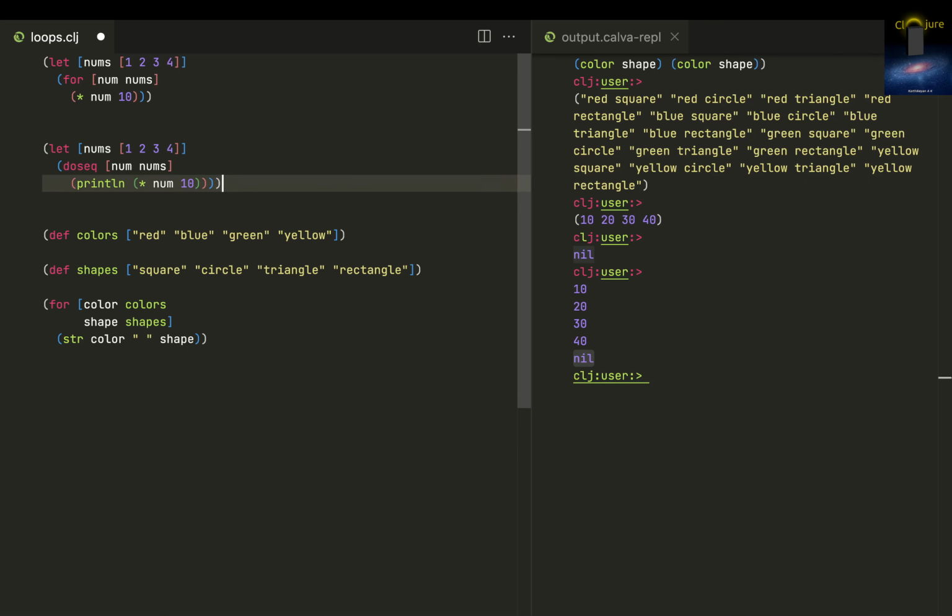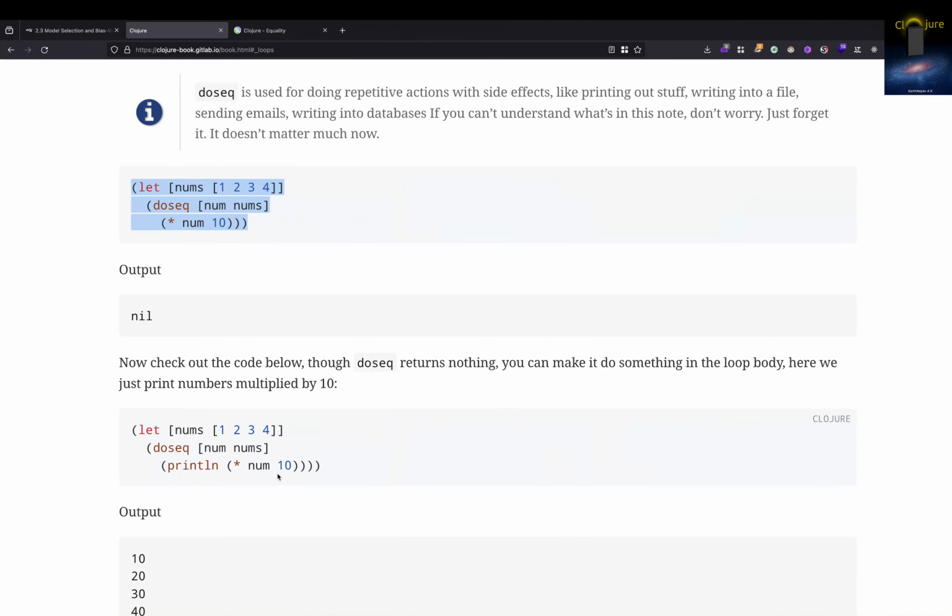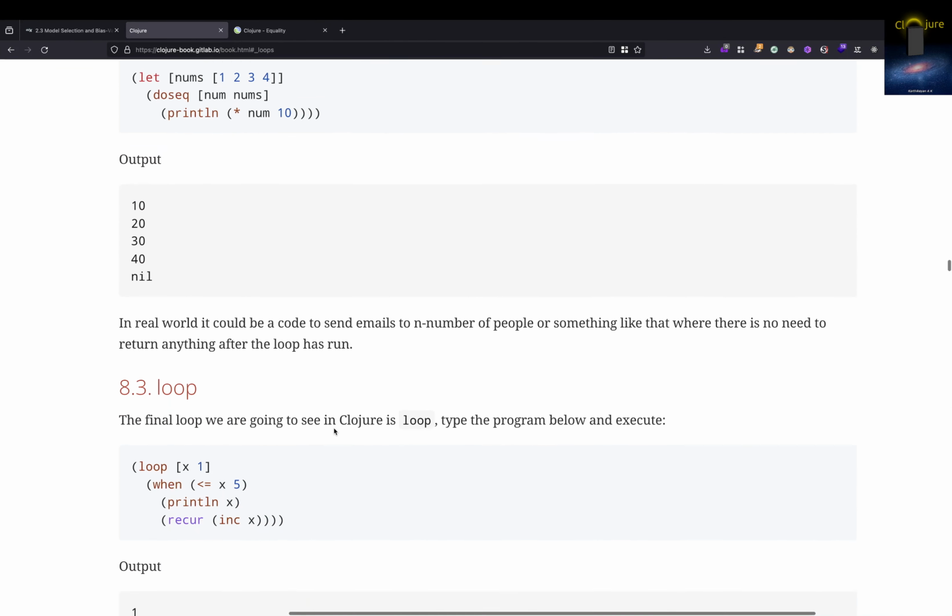So if you have something with side effects like printing it out, storing it in a database, recording it somewhere for each and every item, then use doseq. Don't use for, right? Okay, so that's the difference between for and doseq.